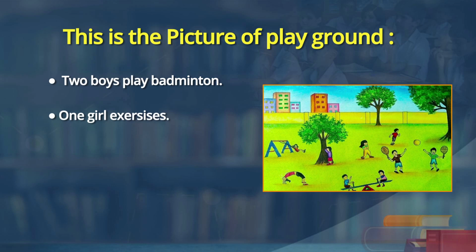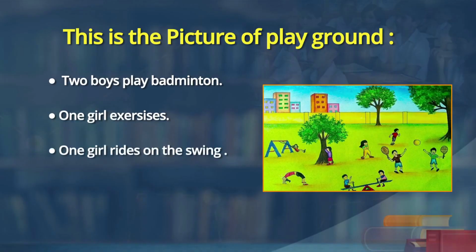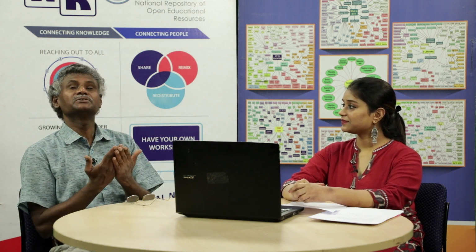One girl rides on the swing. Not 1, 2. One boy plays hide and seek. How can one boy play? With his friends. Oh, fine. All right. So, like that, learners, any picture you take up, try to describe in simple present first.